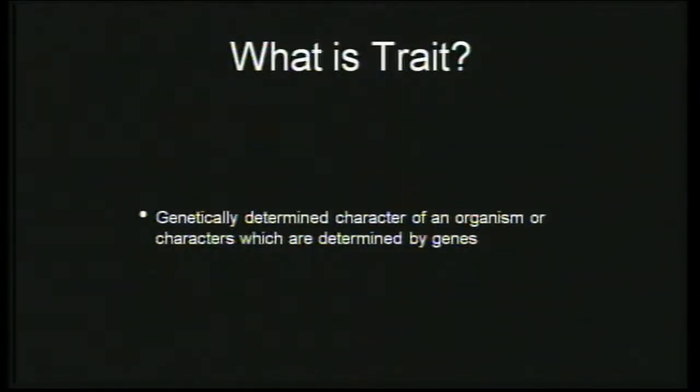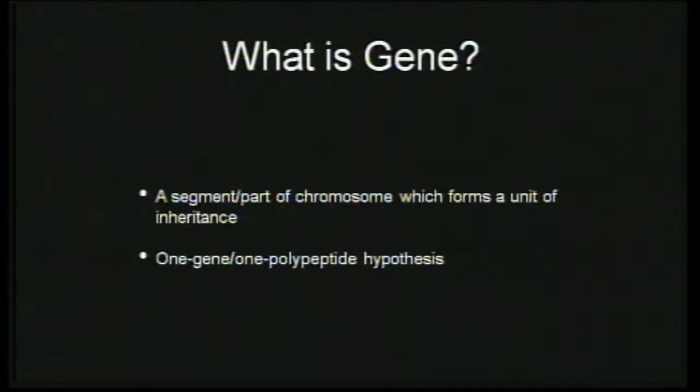We also discussed trait. So what is a trait? Traits are those characteristics which are genetically transmitted, which are produced because of the genes. Characters which are produced because of the genes are called traits. Every character that you observe in a person, the height, the hair color, the skin color, the shape, everything, consists of the traits.